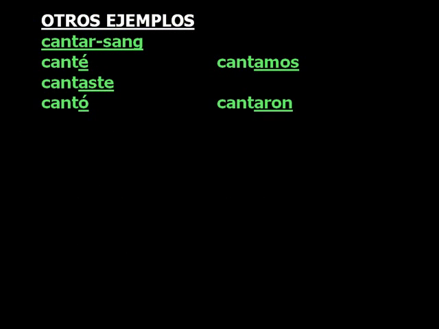Otros ejemplos. Other examples of verbs in the past preterite tense. Let's look at cantar, sang. Canté, I sang. Cantaste, you sang. Cantó, he, she, you formal sang. Cantamos, we sang. And cantaron, they or you all sang. Note the ending for the nosotros form is exactly the same as in the present tense for AR verbs.